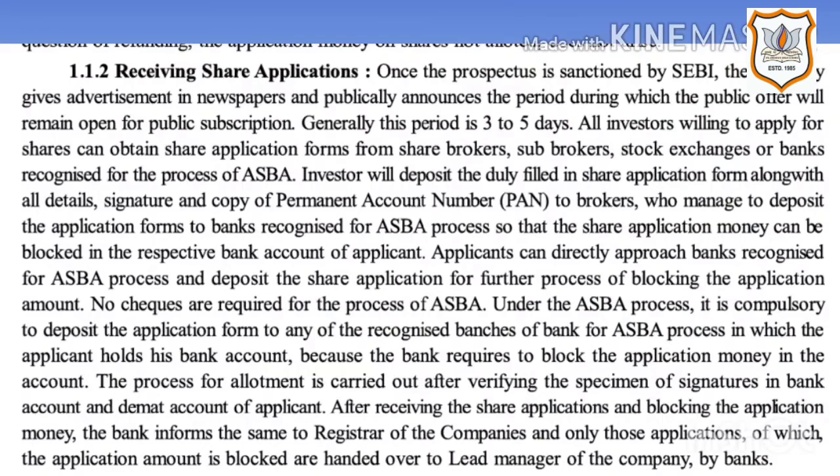Number 2, receiving share applications. Once the prospectus is sanctioned by SEBI, the Securities and Exchange Board of India, the company gives advertisement in newspapers and publicly announces the period during which the public offer will remain open for public subscription. Generally, this period is 3 to 5 days. All investors willing to apply for shares can obtain share application forms from the share brokers, sub-brokers, stock exchanges or banks recognized for the purpose of ASBA.